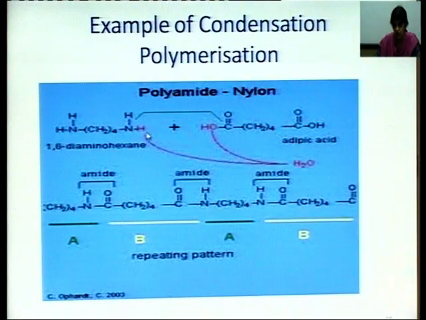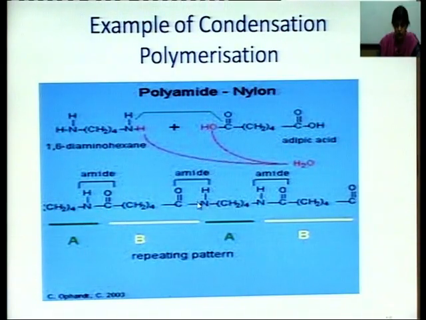So, we have two types of molecules that are being added over here, and the H from the NH2 group and OH from the COOH group combine together to give us the water molecule, and this is the polymer that is being formed. It is nylon. This is the bond that is being formed, NHCO. Over here a new bond is formed.